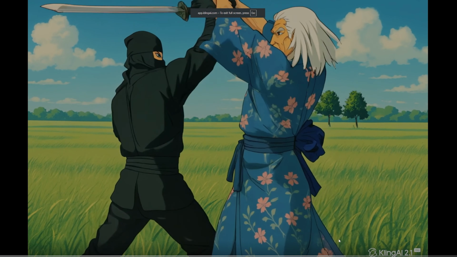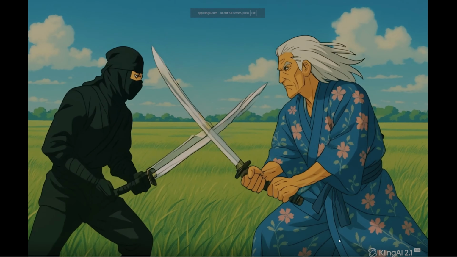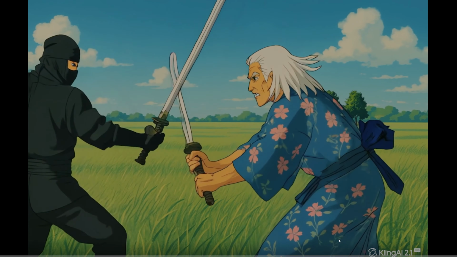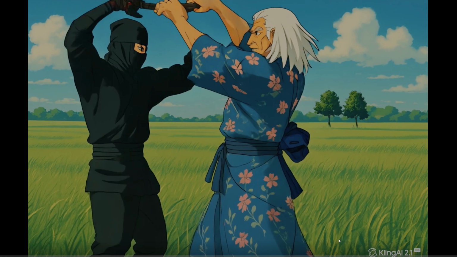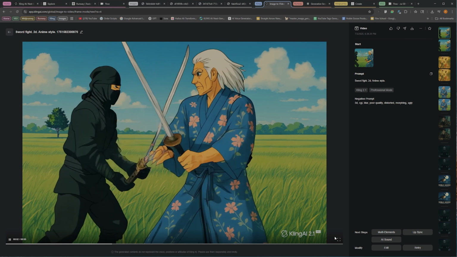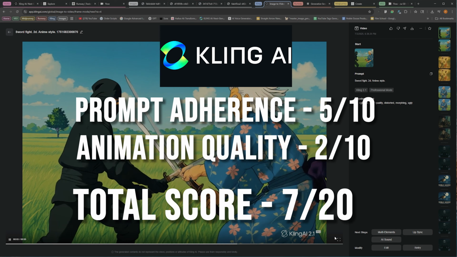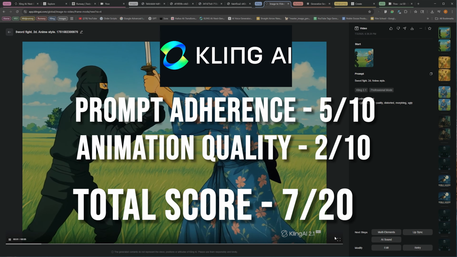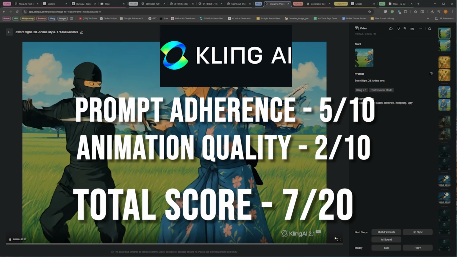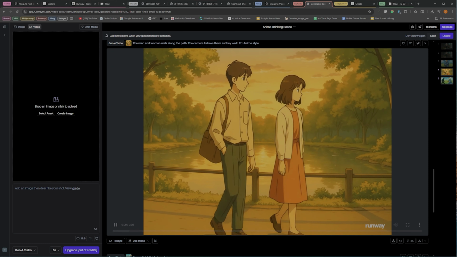So I think whatever model, how they trained fight scenes with Kling, they do the same choreography. I've noticed this with a lot of them, to where they kind of come together and dance there and push back and forth. It's not great. In terms of prompt quality, I'm going to give this a 5 out of 10, and in animation quality, we're going to give this a 2 out of 10. It's not good. Let's see how Runway did.